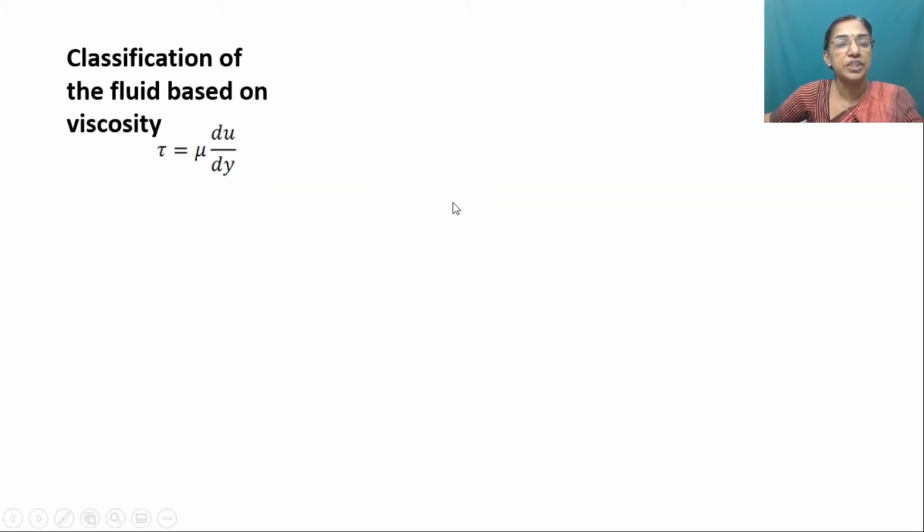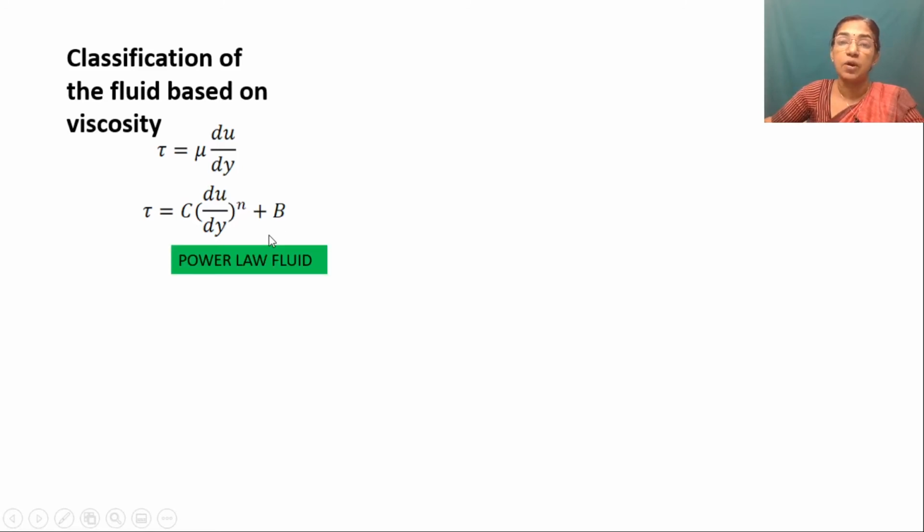Now let us go to the classification of fluid based on viscosity. The general equation which connects the viscosity and velocity gradient is tau equal to mu into du by dy. This equation is called Newton's law of viscosity. The fluid which obeys this equation is called Newtonian fluid, and you can see that there is a linear relationship between the shear stress and velocity gradient. To have a general expression, we can express this equation as tau equal to c into (du by dy) raised to n, plus b, and this equation is called the power law of fluid.